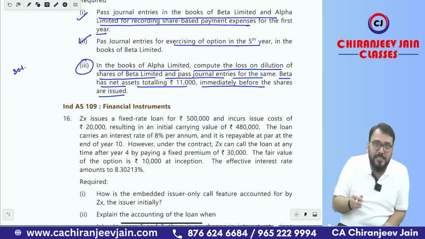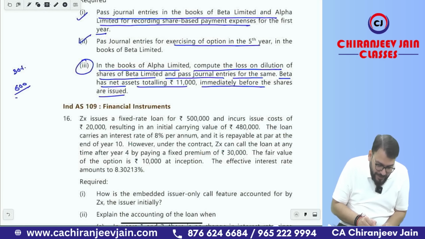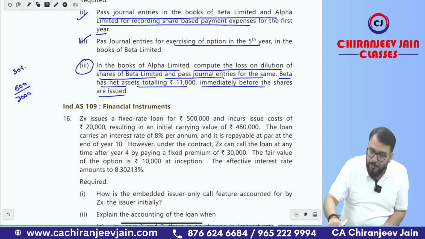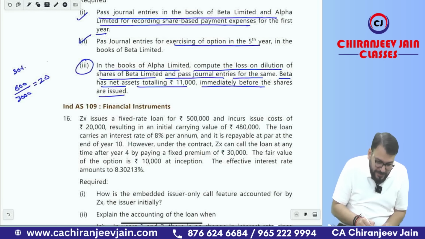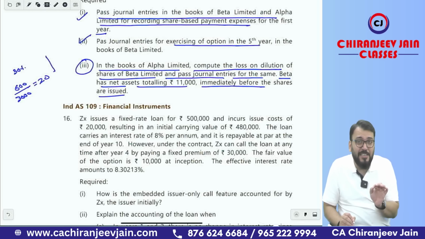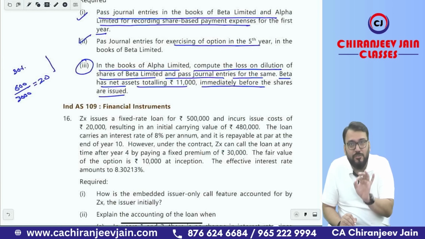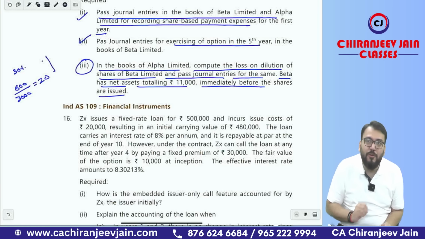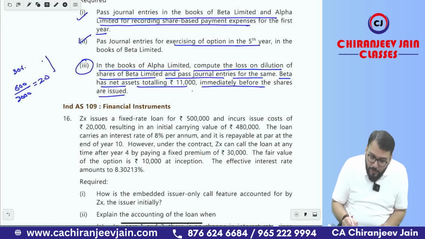Out of that, Alpha Limited is only holding 600 shares. So 600 divided by 3000 means 20%. It means there is a dilution, but significant influence is not lost. The investee is still an associate, so the equity method will continue. But 30% has now become 20%.